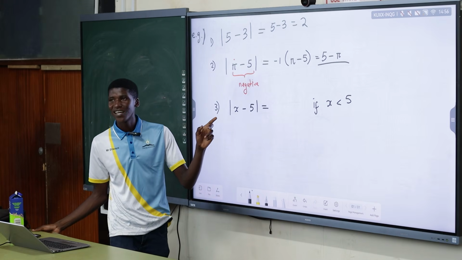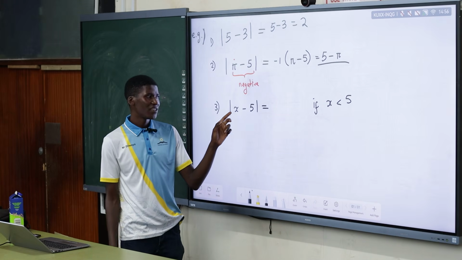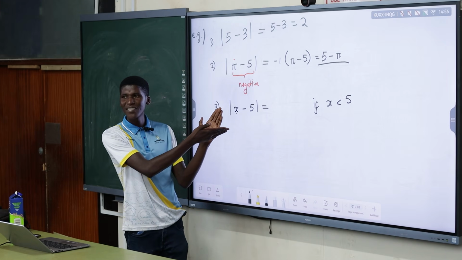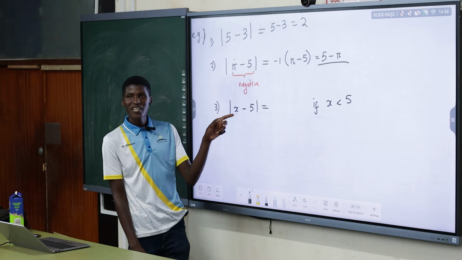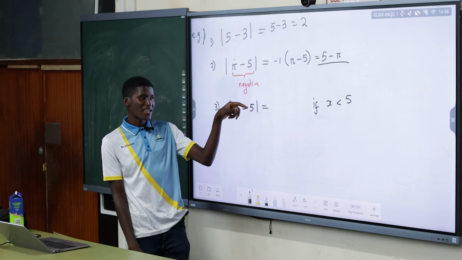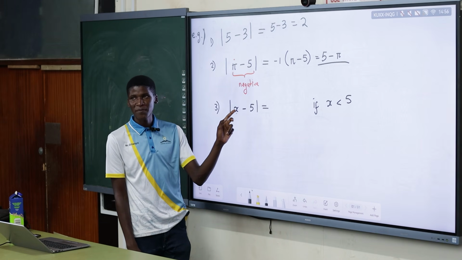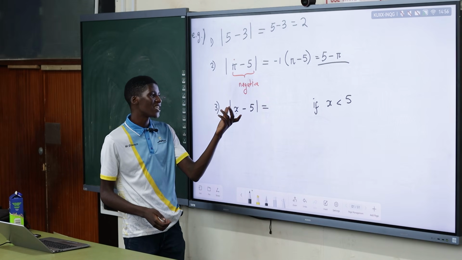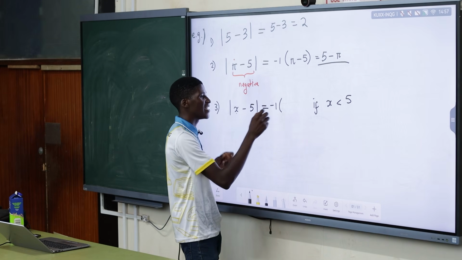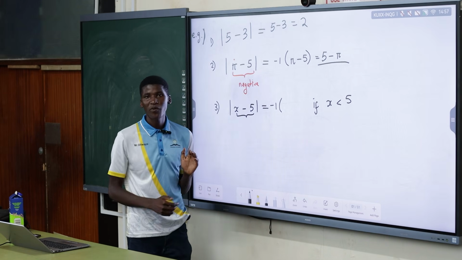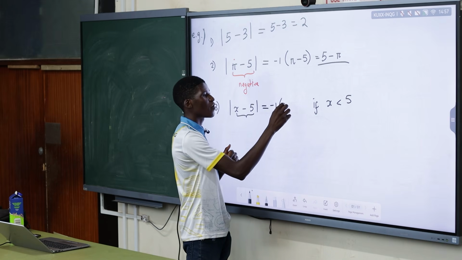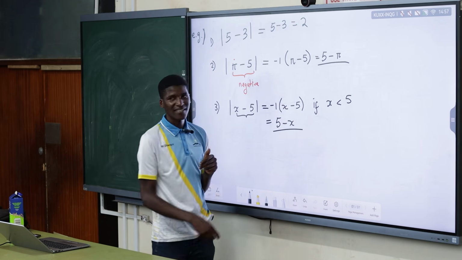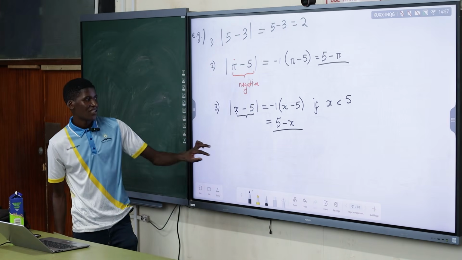Why? Negative. Because x is less than 5. Yes, so a smaller number minus a bigger number is going to be a negative expression. So automatically such an expression is negative. So it means we must first say negative 1 times the entire expression under the absolute value sign, which is x minus 5. And if you expand that, it is going to give you 5 minus x. You see that? Is it difficult?